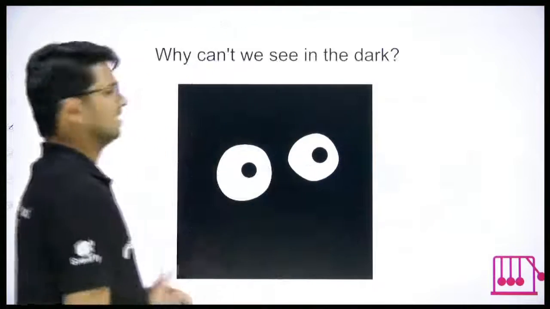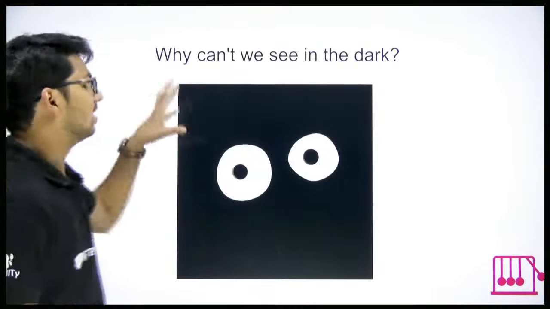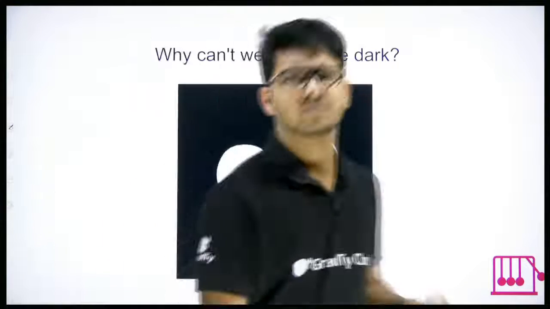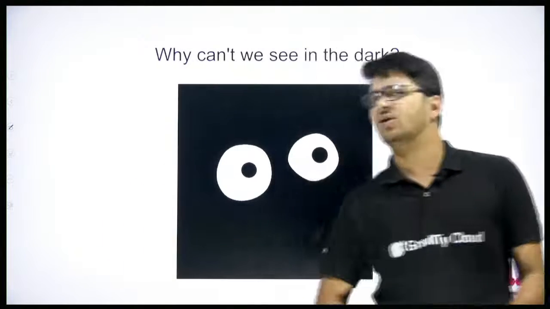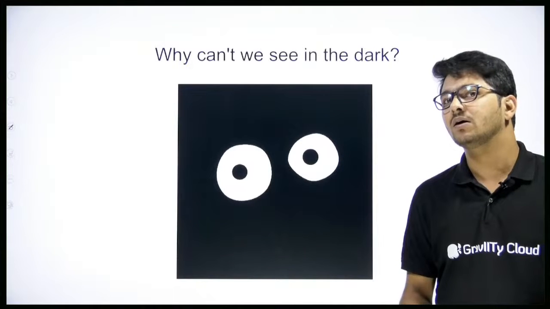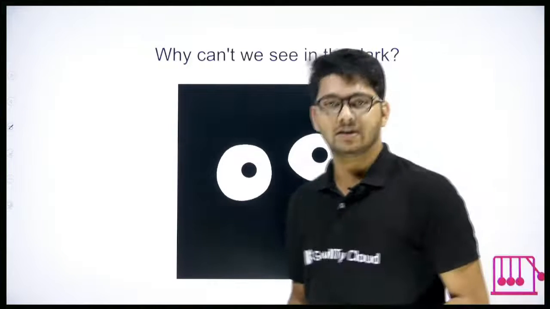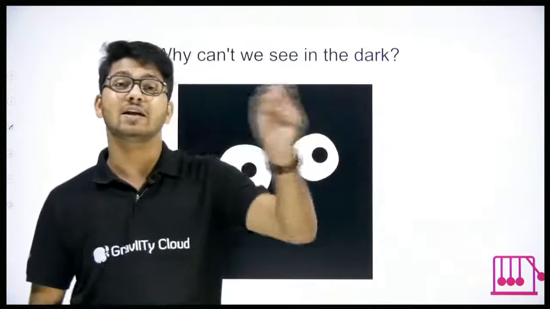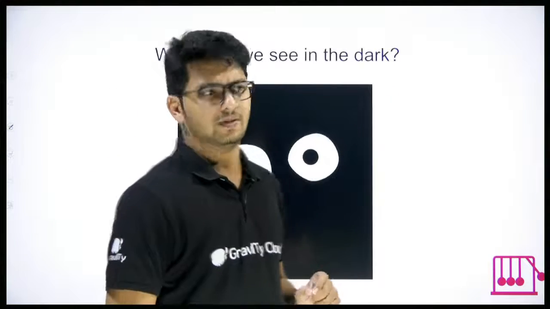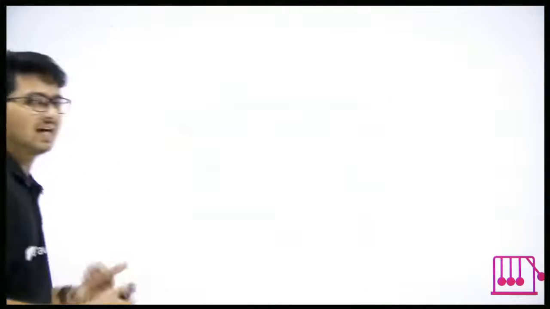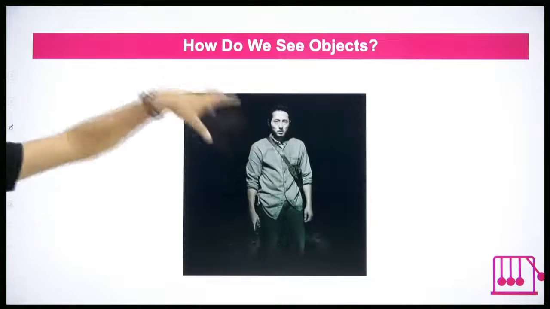The first question is this, a very simple discussion. Why can't we see in the dark? Basically at night, we cannot see things clearly. Why? You know the answer. That is, there is no light. So to see anything we need what? We need light. So the question that we can ask next is, then how do we see objects?